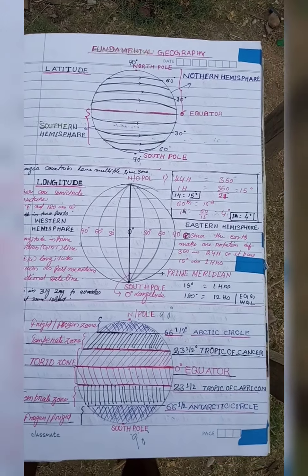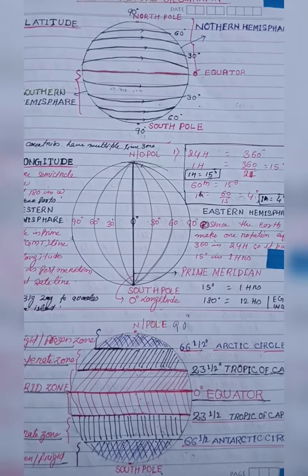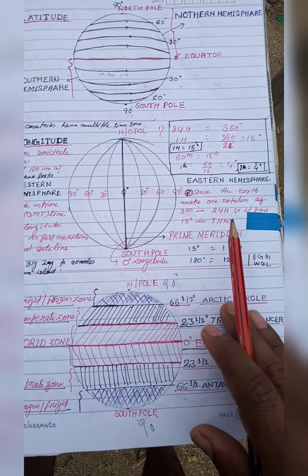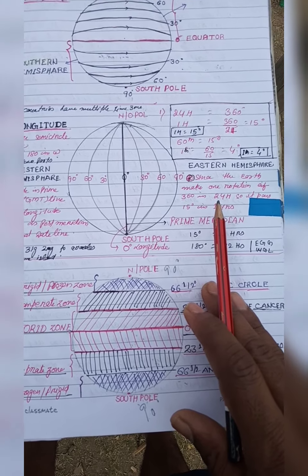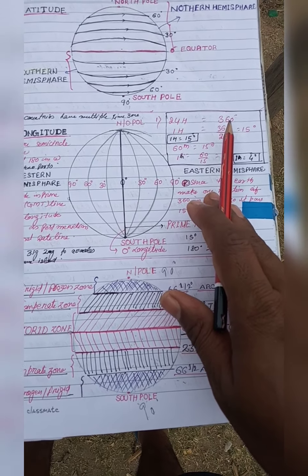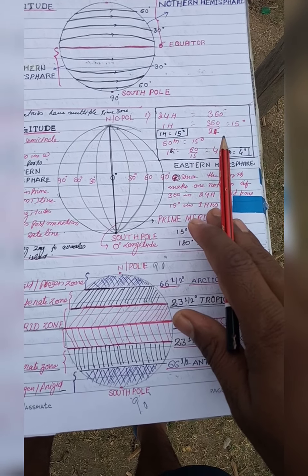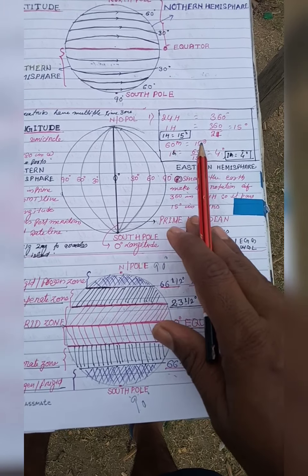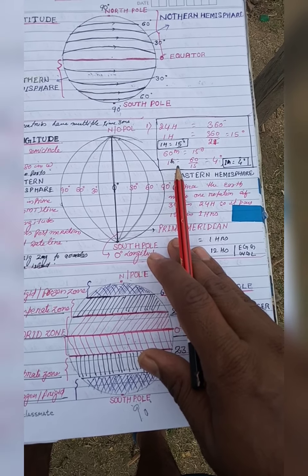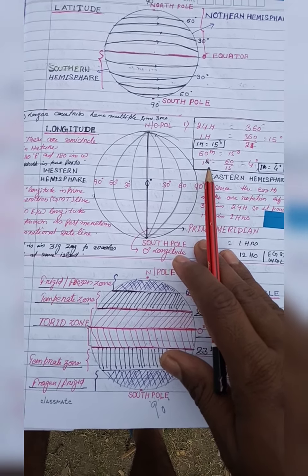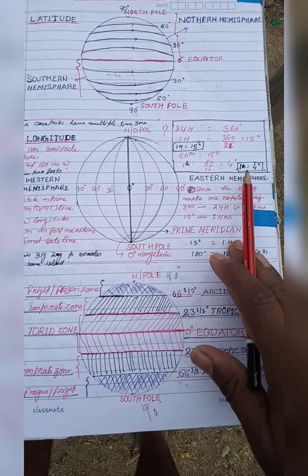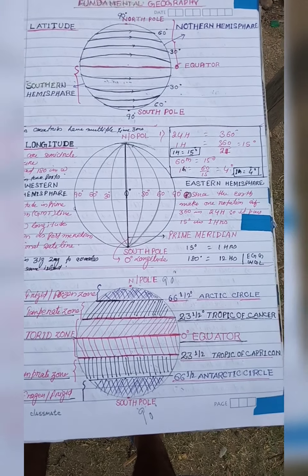So let us come to some mathematical calculation. How do we calculate the time? As we know, since the earth makes one rotation of 360 degrees in 24 hours, 24 hours is equal to 360 degrees. So 1 hour is equal to 360 by 24, which gives 15 degrees. So 1 hour is equal to 15 degrees, which means the earth takes 1 hour to cover 15 degrees of angular distance. Similarly, 1 degree is equal to 60 by 15, that means 1 degree is equal to 4 minutes.